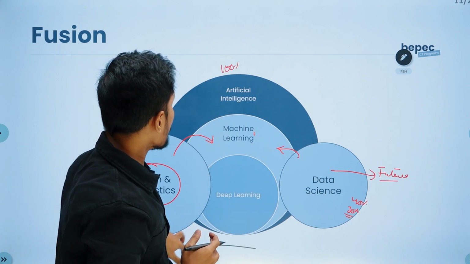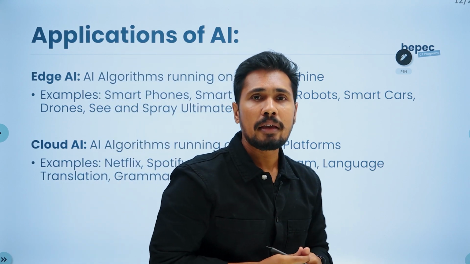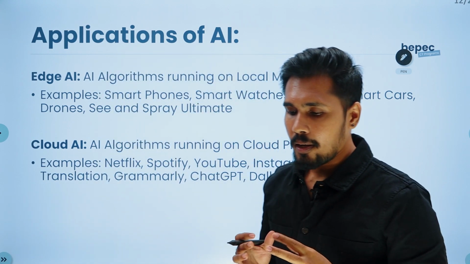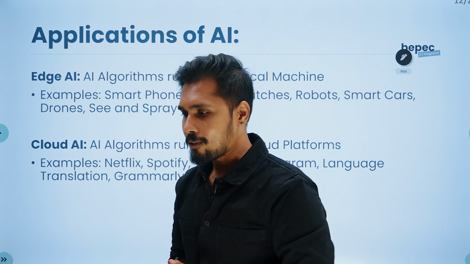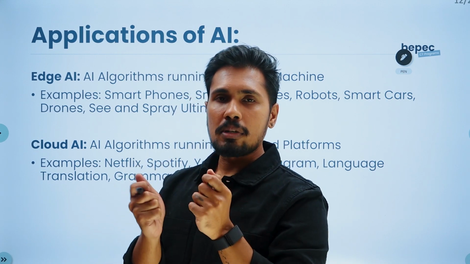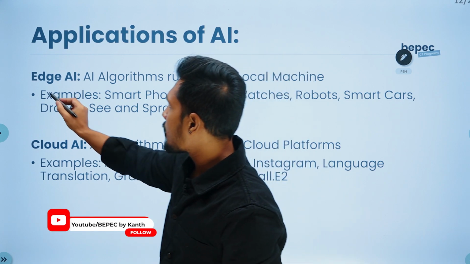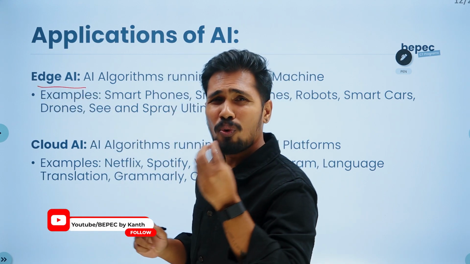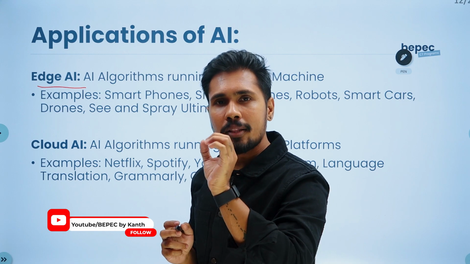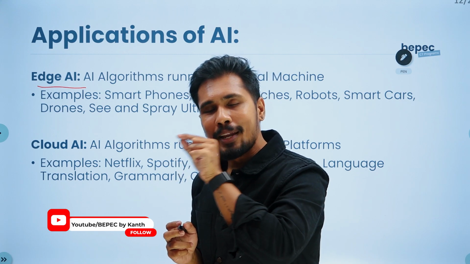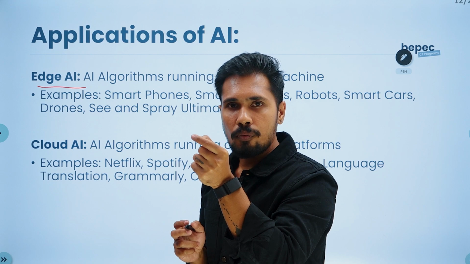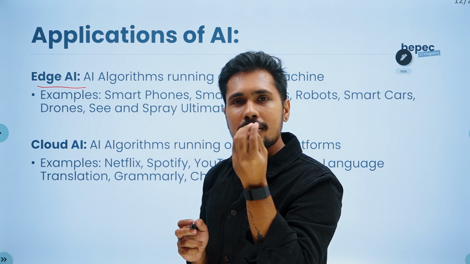Now, if you are able to get into applications of AI, let's say AI is nothing but a mathematical model. Now what you are doing is, you got a mathematical model and you need to use that mathematical equation. You can use that mathematical equation in edge. Means what is an edge? If you take that mathematical equation and place it inside a device, we call it edge, or we can say chips.